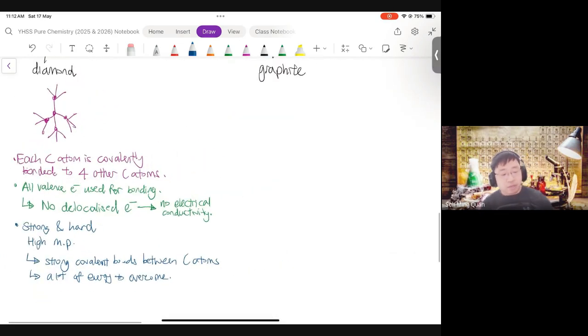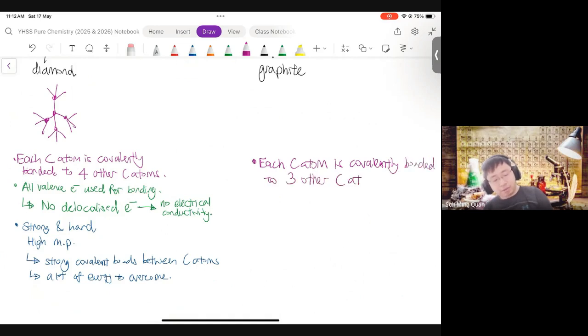In graphite, yes, there are delocalized electrons, because each carbon atom is covalently bonded to 3 other carbon atoms. So there is one valence electron not used for bonding. But how can this one be delocalized? This goes back to the structure. Graphite looks like this.